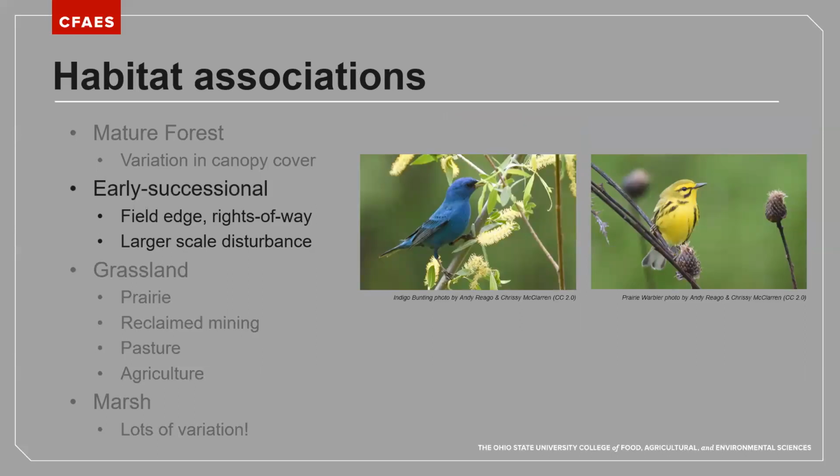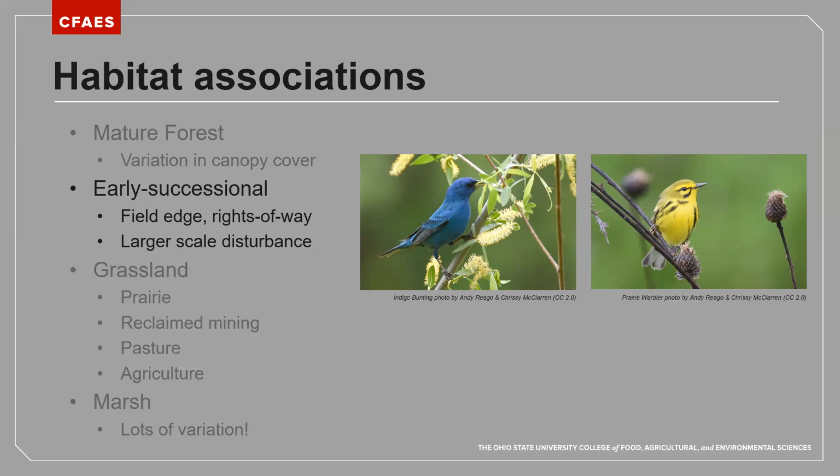Same is true for early successional. We have a number of species that are very sensitive to forest edges and area sensitivity. Some species less so, like indigo bunting is one that is a little bit less sensitive. We can find them often in field edges or utility rights of way where there's a forest patch nearby.